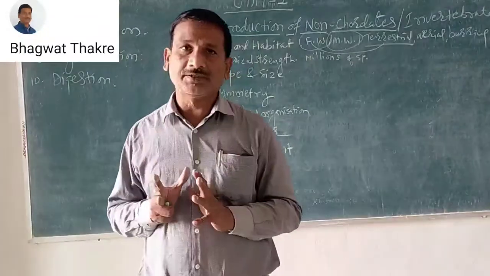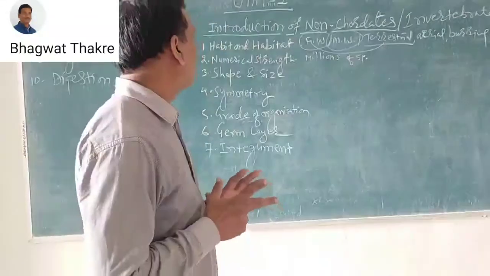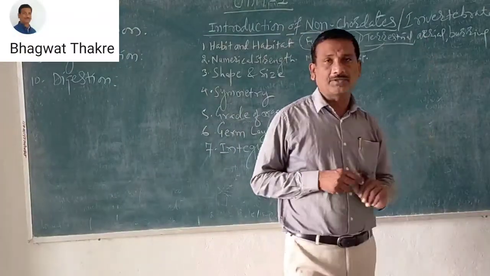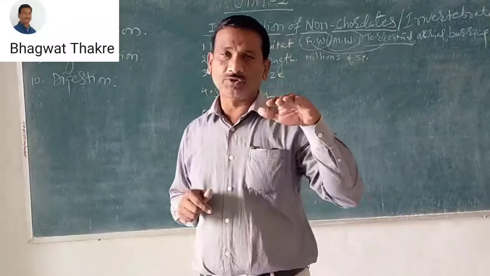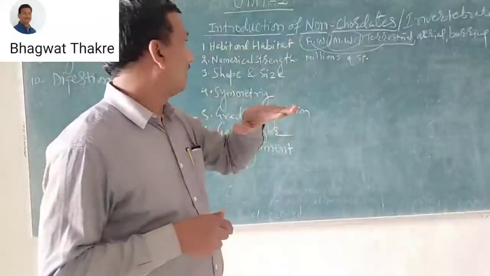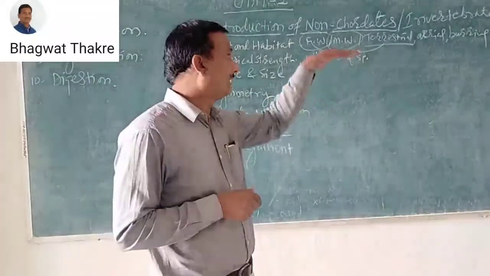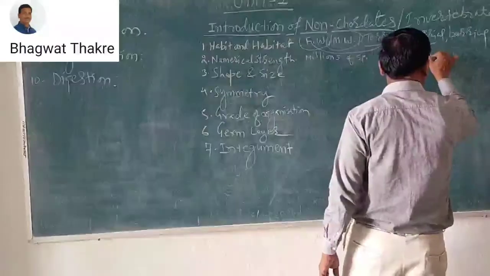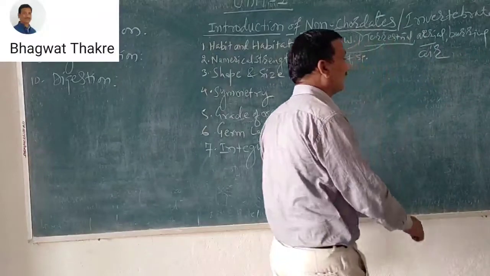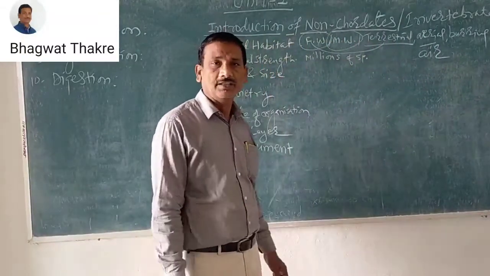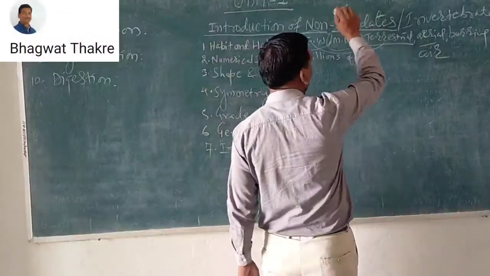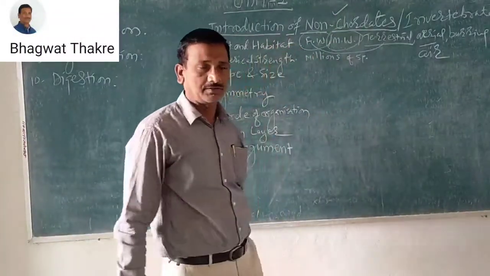Some invertebrates have aerial adaptations, meaning the protozoans or non-vertebrates are found in the air; that is known as aerial adaptation.